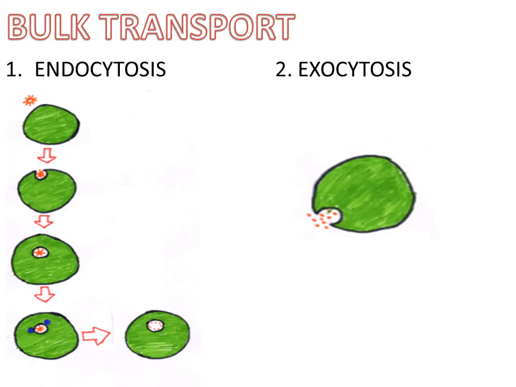Exocytosis provides the opposite function and pushes molecules out of the cell. In this way, the cell membrane helps maintain a state of homeostasis within the cell. This means that the amount of molecules entering the cell by endocytosis is equal to the amount of molecules exiting the cell by exocytosis.